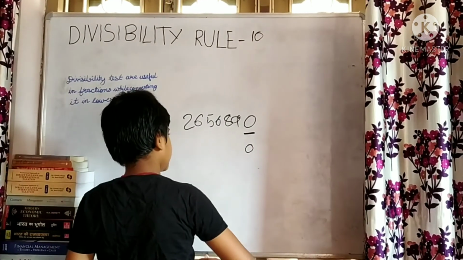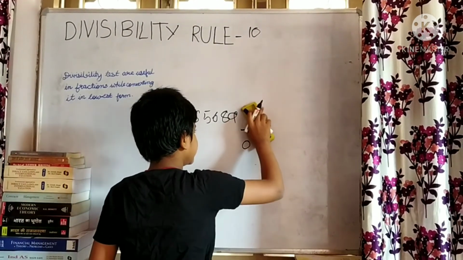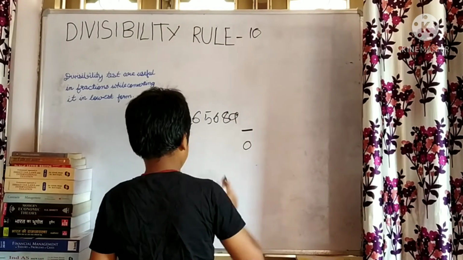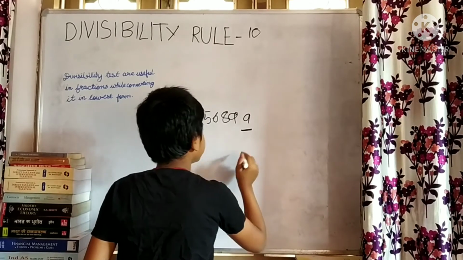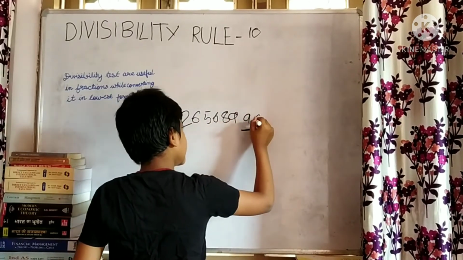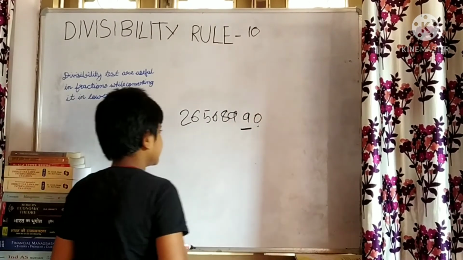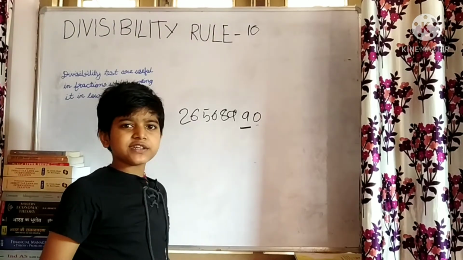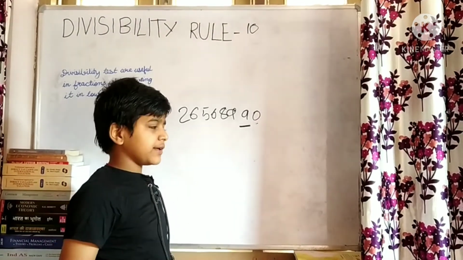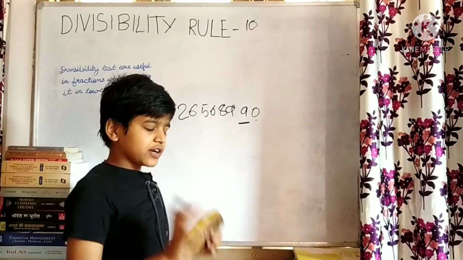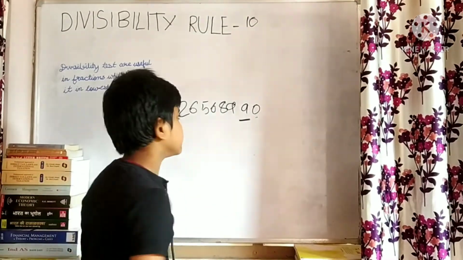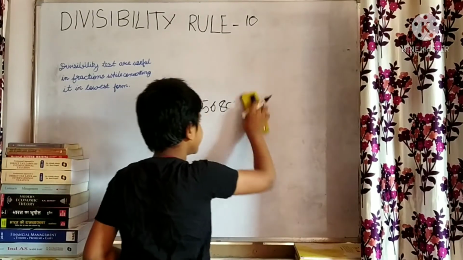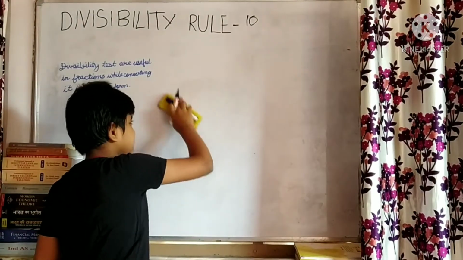If there is 9 here, then this is not divisible by 10 because the 0 has to be there in the last. This divisibility test is very useful in the conversion of fractions into the lowest form. It helps to not waste time.